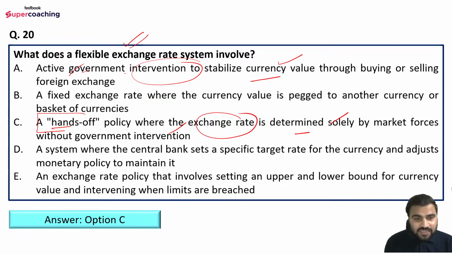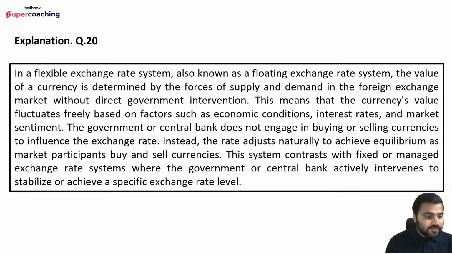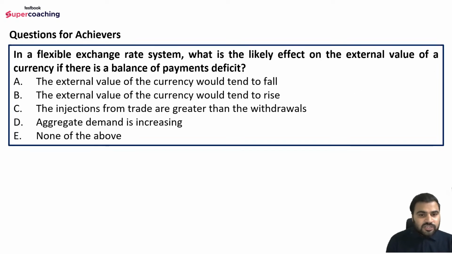So under the flexible exchange rate system, the exchange rate is decided based on market forces, that is, demand and supply of the currency itself, right? Under the fixed exchange rate, it is a deliberate action on the part of the government and the central bank, but there is no interference in the case of a flexible exchange rate. It is completely determined by market forces, demand and supply of the currency, and that is why option number C would be the right answer here. Got it? So this is the explanation that you can read.